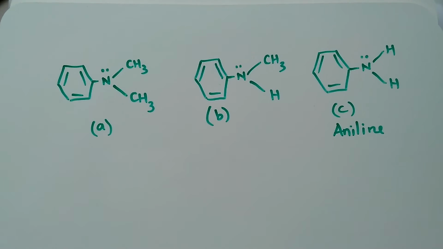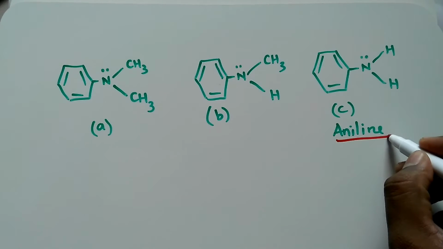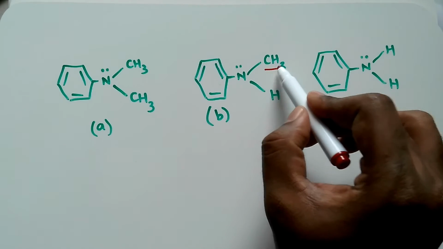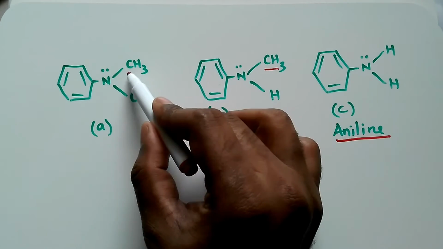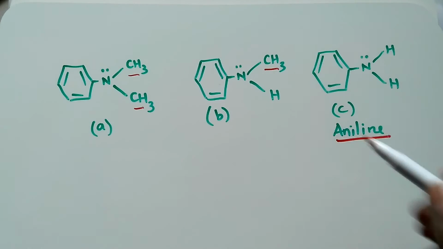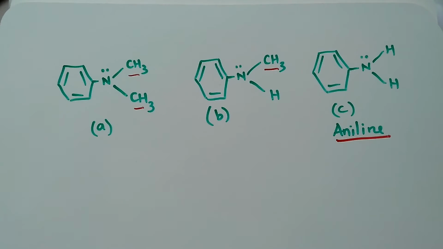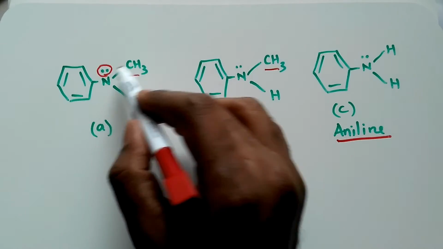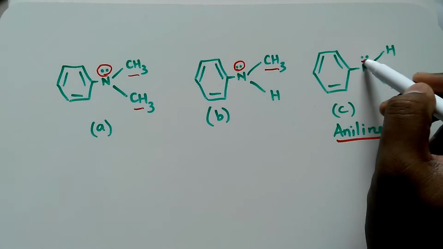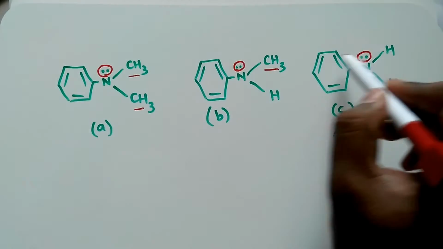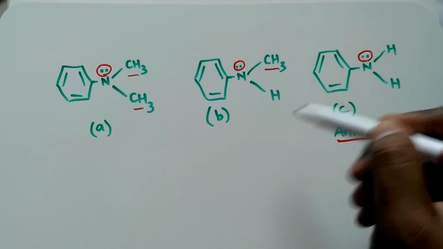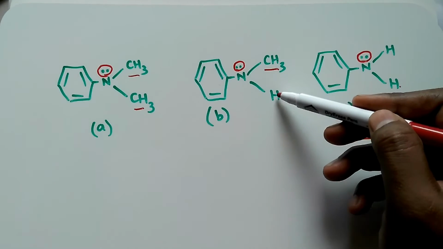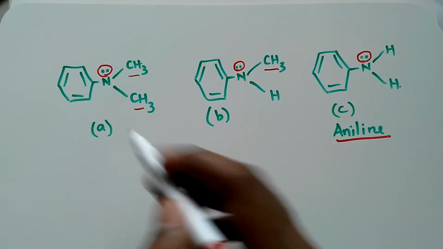Now, what will happen in this case? Which among these will be the more basic? This is aniline. Here we are having NH2. This is N-methyl aniline. This is N,N-dimethyl aniline. So which among these will be more basic? Just remember, more basic means the electron density here should be more. Any factor that increases the electron density here will be the most basic one among these three. Here we are having H, H, here we are having CH3, H, and here 2 CH3.